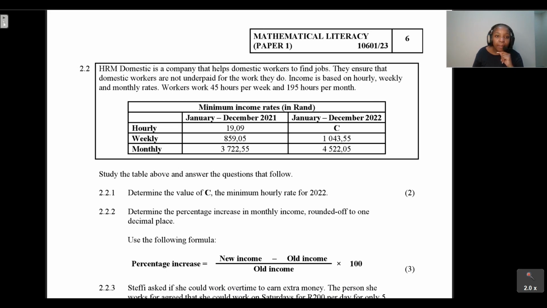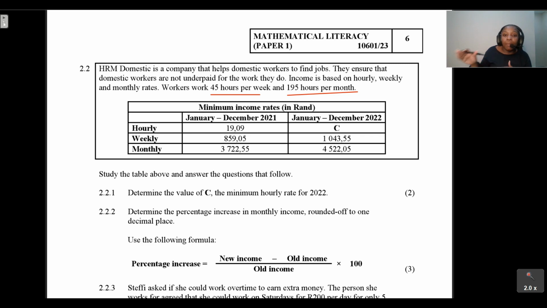Let's have a look at what is given to us here. It says HRM Domestic is a company that helps domestic workers to find jobs. They ensure that domestic workers are not underpaid for the work that they do. Income is based on hourly, weekly, and monthly rates. Workers work 45 hours per week and 195 hours per month.